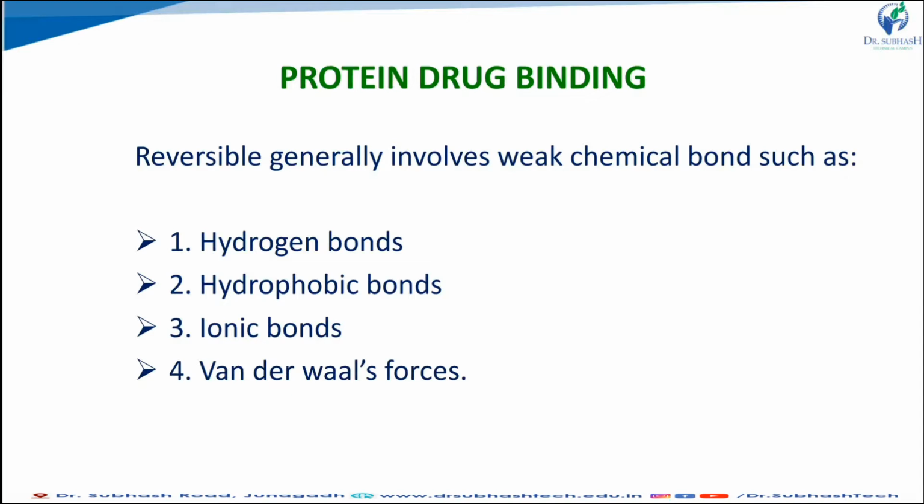Protein binding may be reversible or irreversible. Generally, protein binding is reversible, and it involves weak chemical bonds like hydrogen bonds, hydrophobic bonds, ionic bonds, or van der Waals bonds.